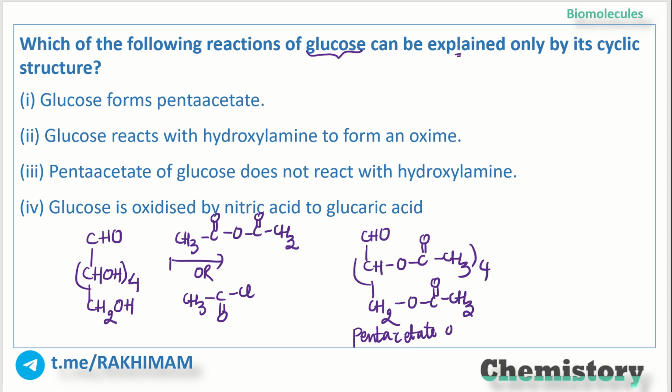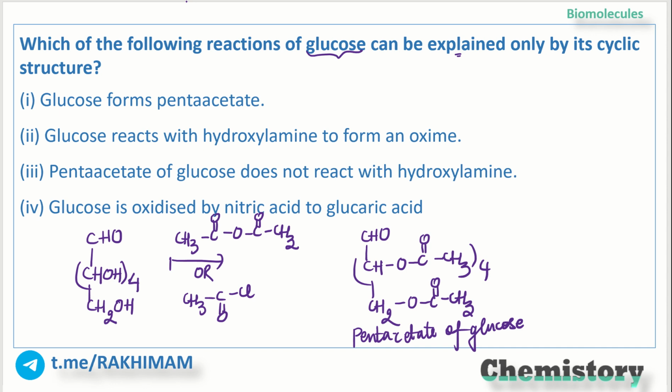Now, can this reaction explain the cyclic structure? No, this reaction is not explaining the cyclic structure, because the open chain structure is actually giving us the pentaacetate of glucose.